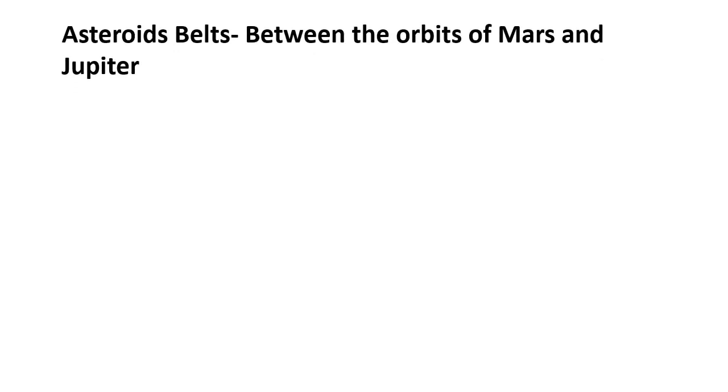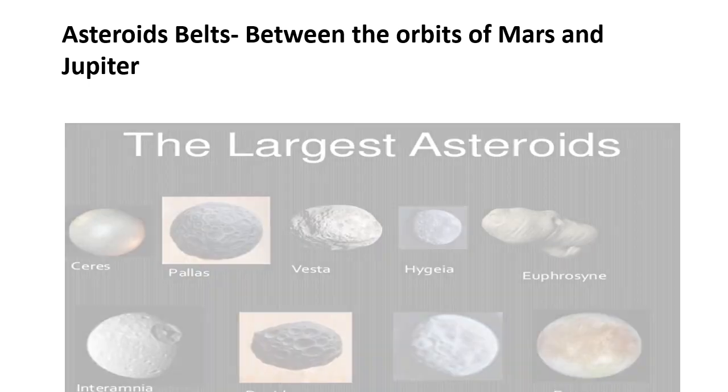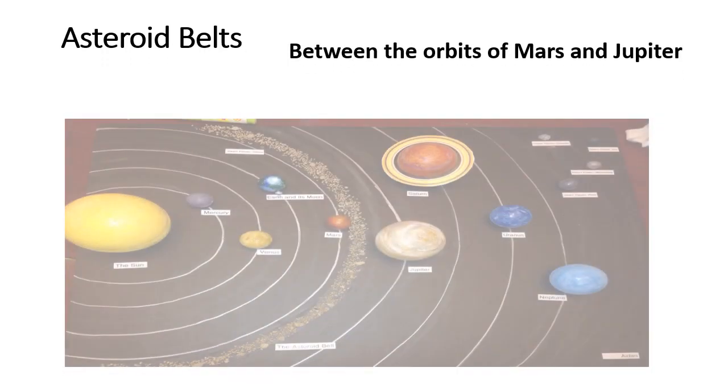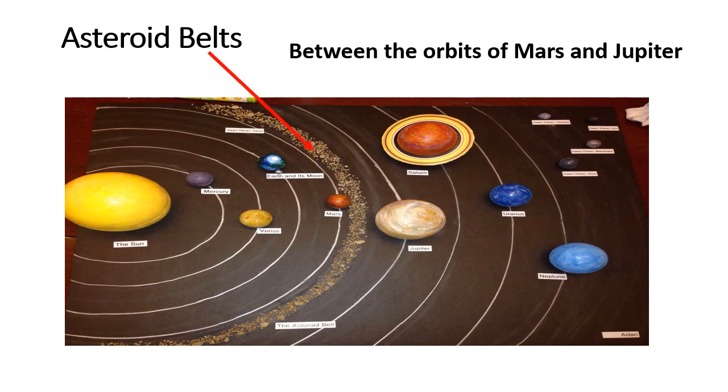Between the orbits of Mars and Jupiter, numerous celestial bodies are found in a belt called the asteroid belt. It consists of different shapes of rocks, gases, dust particles, etc. See the asteroid belt in the diagram of the solar system. It is said that they are the result of the explosion of a giant planet which was orbiting between Mars and Jupiter.